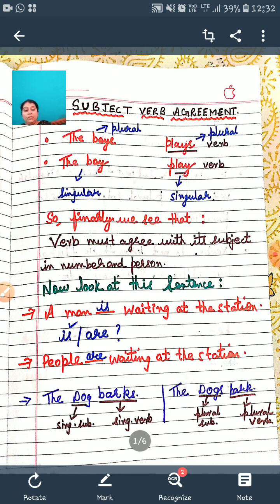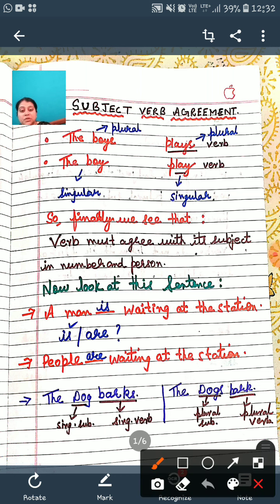The name of today's lecture is subject verb agreement. I repeat, subject verb agreement. We are going to discuss this particular topic. When I say subject, every sentence is divided into two parts, subject and predicate. I'm talking about the first part, the main subject of the sentence.